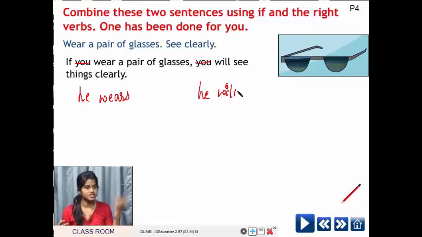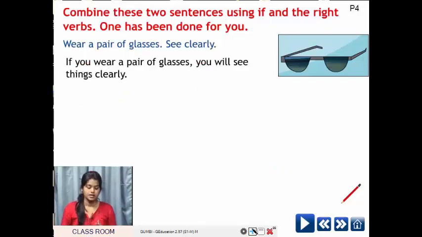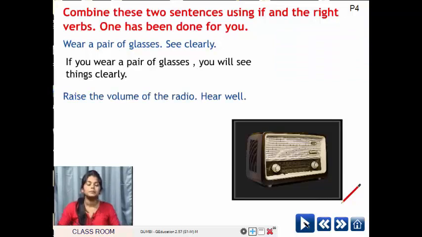And also I can use she here. If she wears a pair of glasses, she will see things clearly. Correct? So remember, he, she, it wears. Wears.